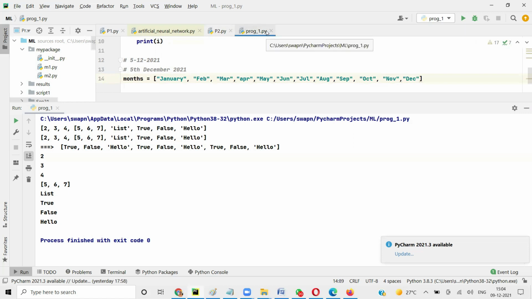Before that, we will ask the user to enter the date, month, and year.